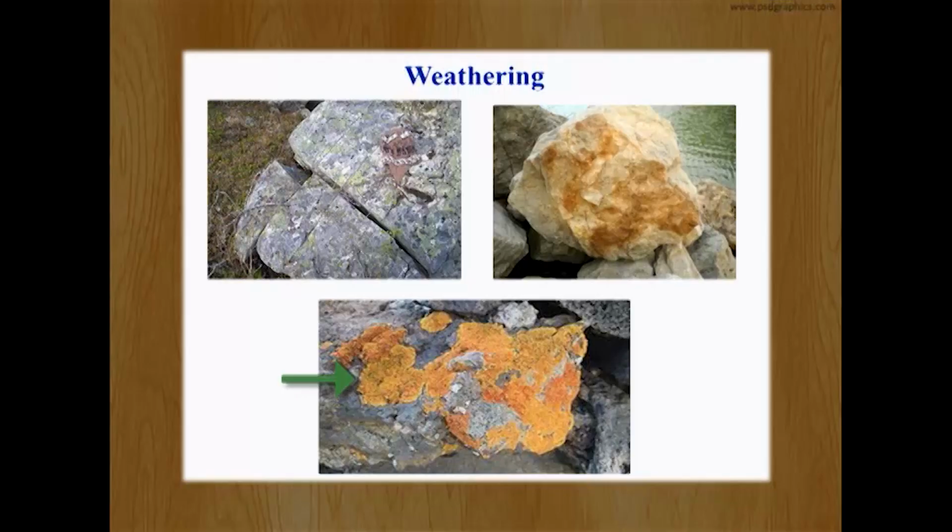Biological weathering takes place when biological organisms, like the roots of higher plants, enter the crevices of the rocks, or when earthworms and insects live on the rock surface, or lichens, shown in this slide, grow on the rock surface. The lichens produce enzymes which help in the disintegration of larger rocks.